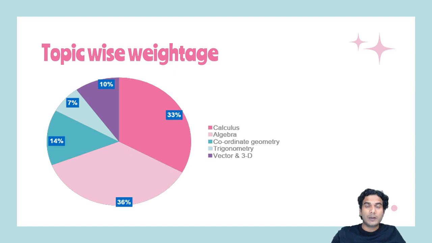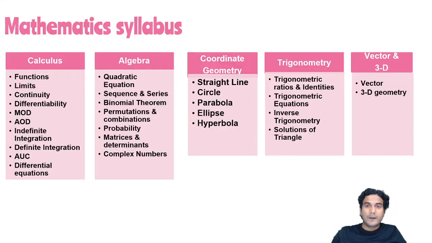Now let me talk about 3D and vectors. If I talk about 3D and vectors, then there are only 2 topics. One is vectors, another is 3D. These 2 topics are important because there are always 3-4 questions from these 2 topics. 3-4 questions means 10 to 12%, maybe 13%. So yes, there is always 10 to 13% weightage of these 2 topics.